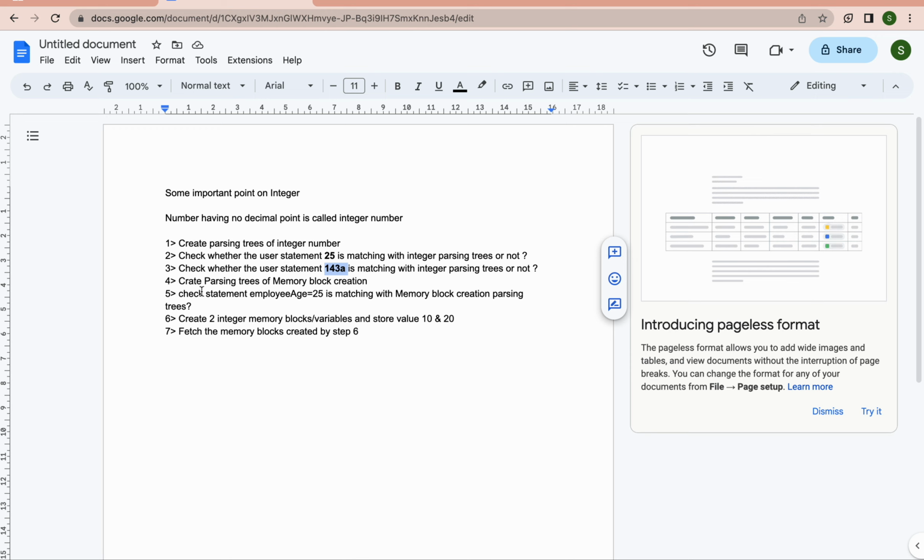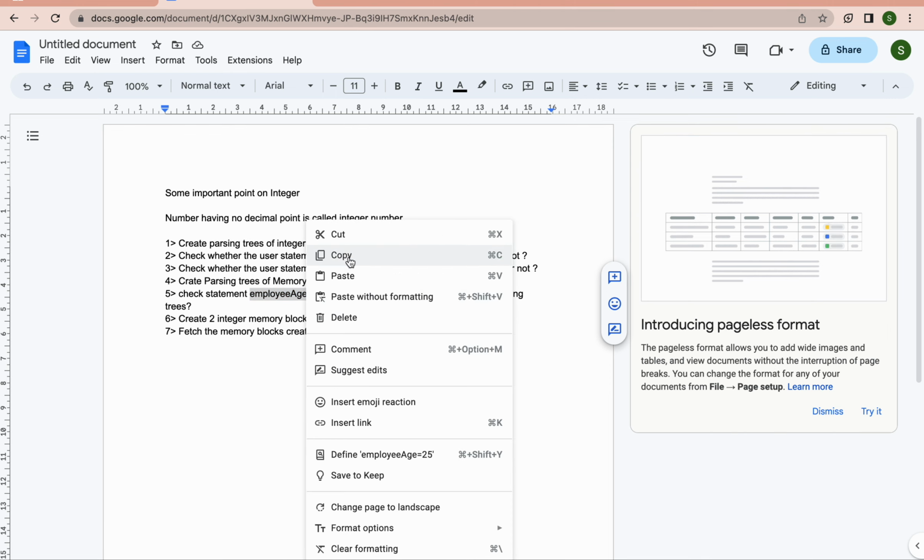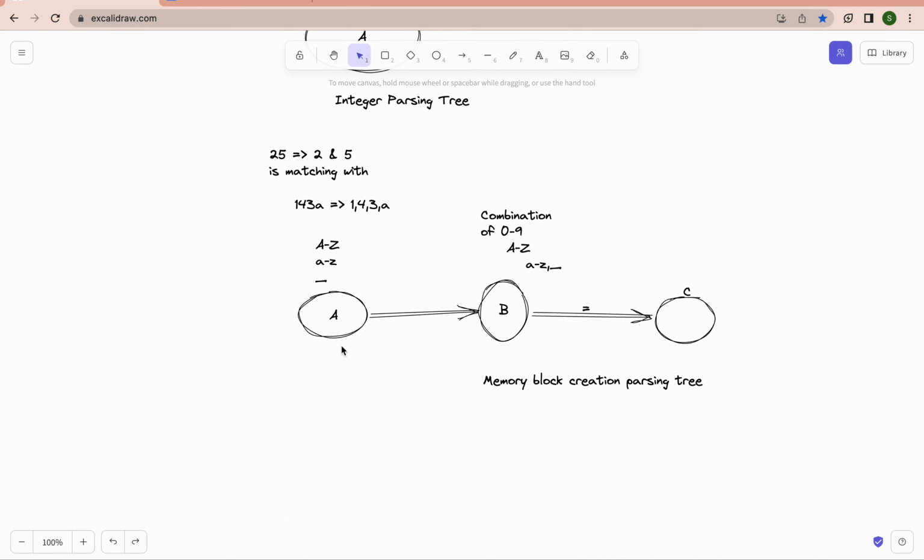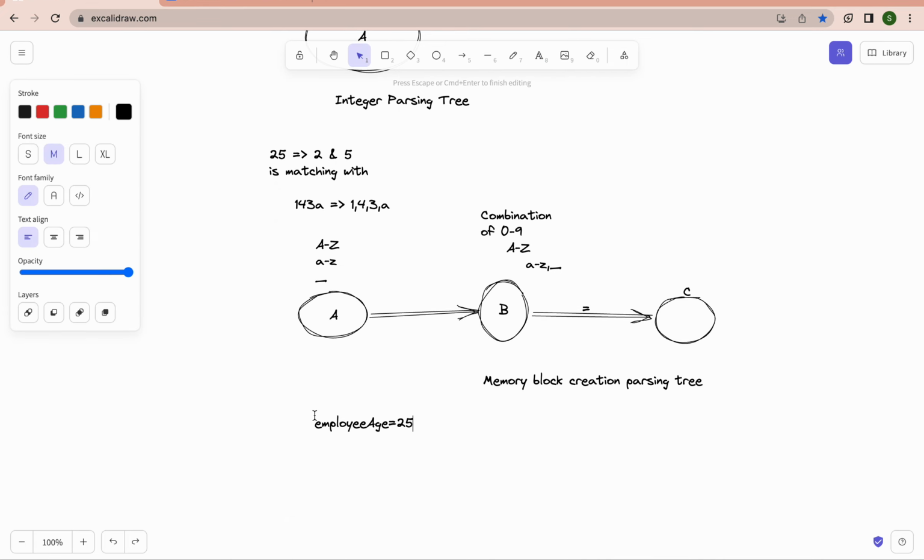The next question is to check whether the statement employee age equal to 25 is matching with the memory block creation parsing tree. Okay, let me copy that and write the statement here. Look here, the first character E is matching small a to z, then it goes to state B. M is matching, P is matching, everything is matching.